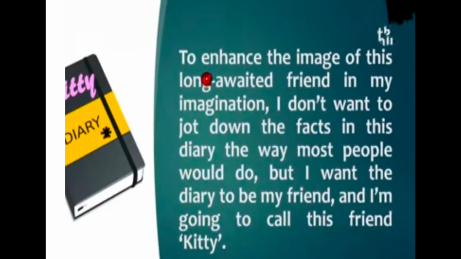But she doesn't want to do like this. She doesn't want to be very formal, right? And this is because she wanted to give her need for a friend a shape, thus she decides to name the diary Kitty. So why she named her diary Kitty, she has told here.